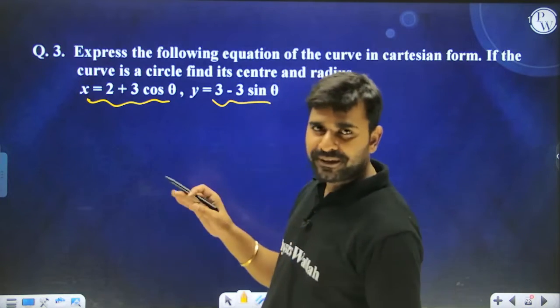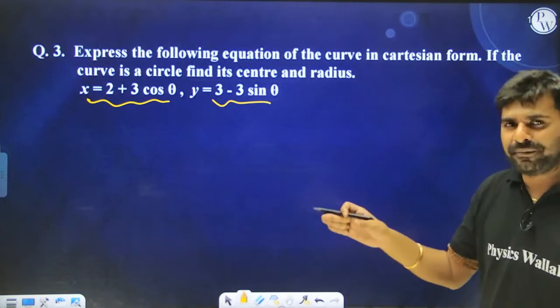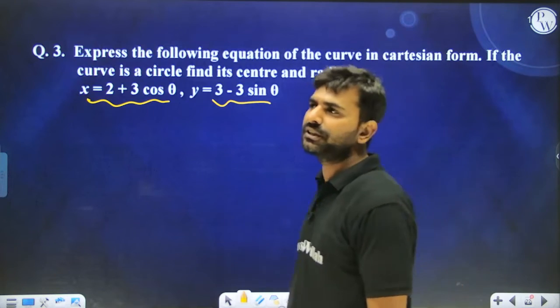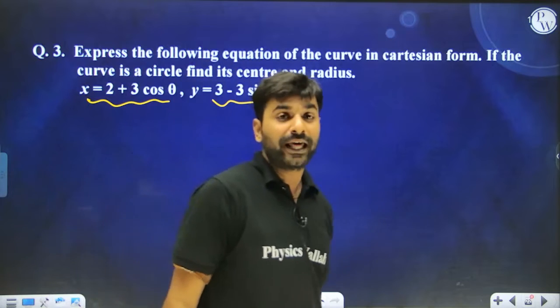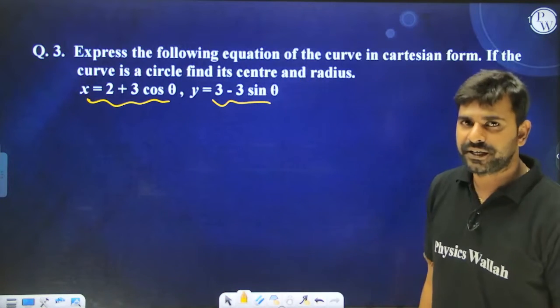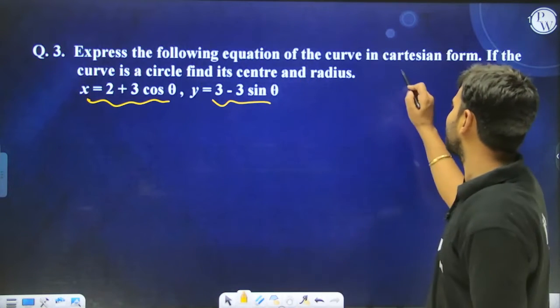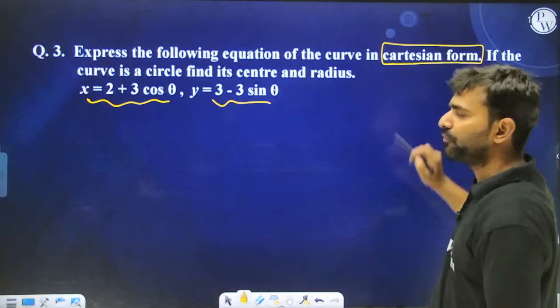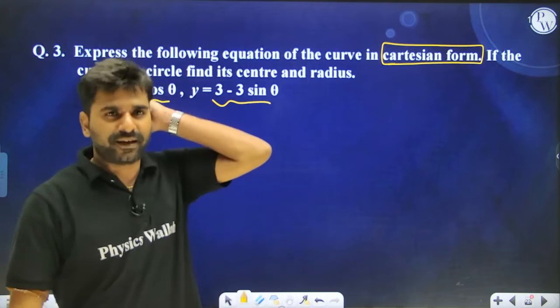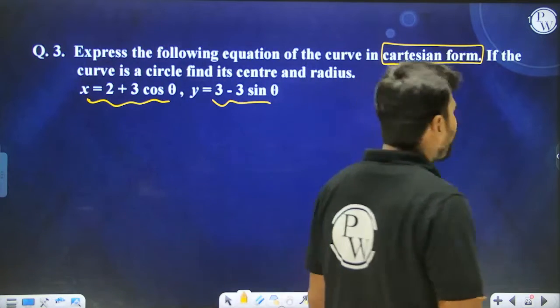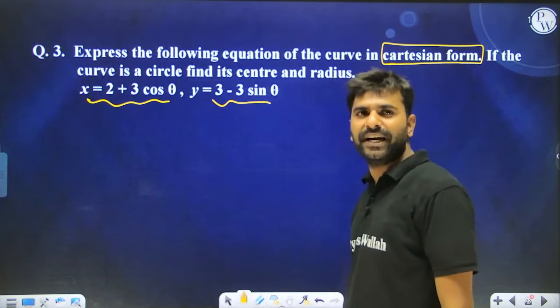Also, what happens sometimes is that equations are given to me in the form of parameters, and the question tells me to write them in the form of only x and y, that is, excluding or eliminating the parameter theta. So we call those equations the Cartesian form. Cartesian form means the equation which is in the form of x and y alone, not in the form of parameters. So over here theta is a parameter. Now ultimately our agenda is to eliminate theta from here.